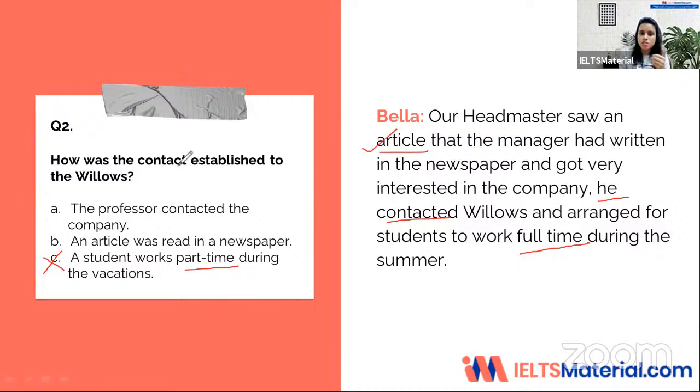Okay. So here the question is specifically asking us how the contact was established. So though he read the article and he was interested, he was the one who contacted the company. So here again, if you have rushed to your answer just by the keywords, then your answer is going to be wrong. The answer is, I'm sorry, B, the article was read in the newspaper. Okay, so now let's move ahead to question number 3.